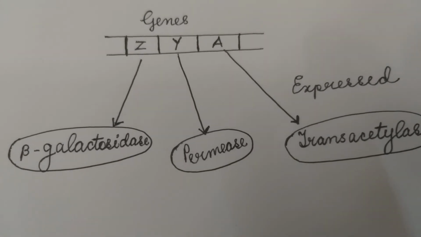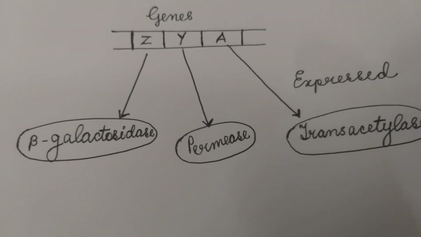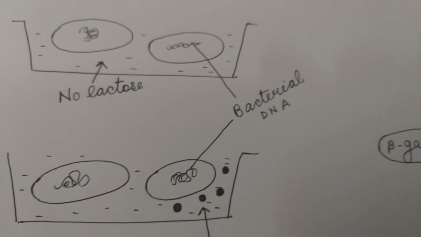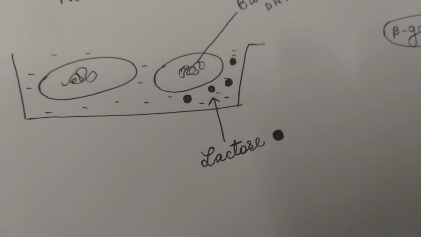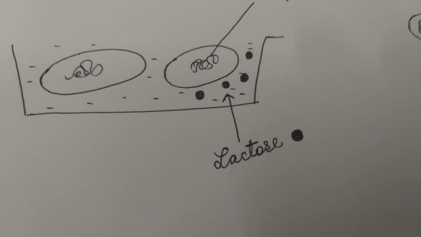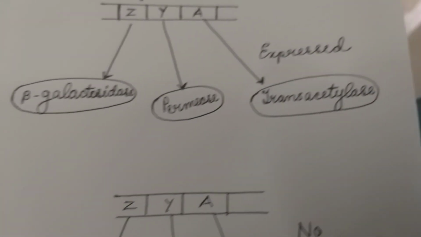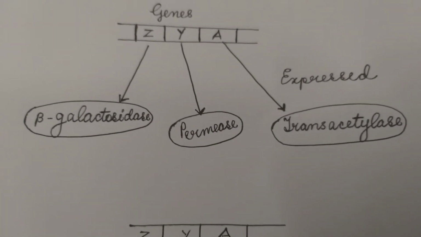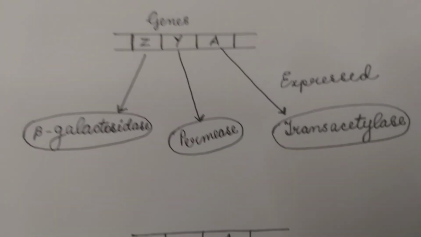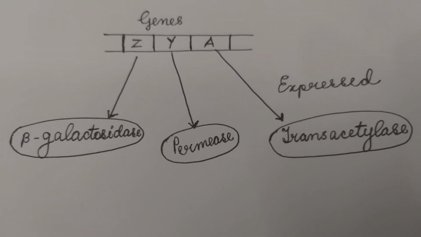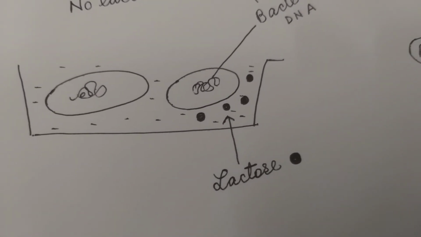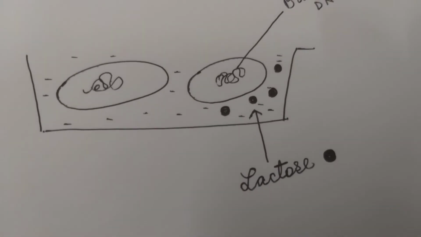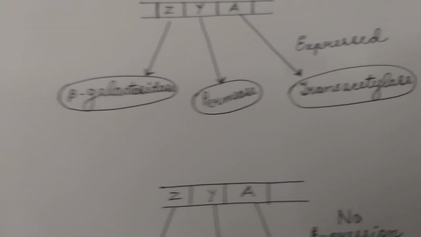These 3 genes are switched on. They are expressed because the bacterial cell requires these 3 enzymes for metabolism of lactose. So depending on the requirement of the cell, expression of gene is regulated. Genes are expressed to form these enzymes only when lactose is present, because only then do the bacterial cells need these 3 enzymes.